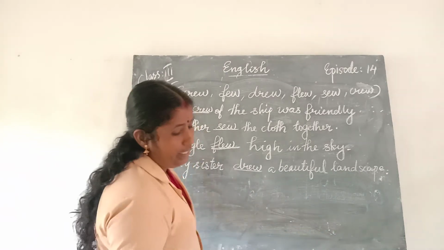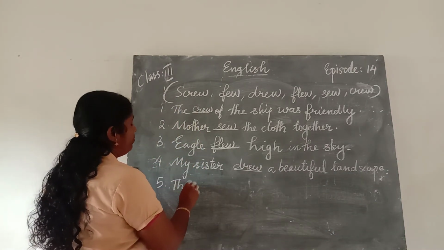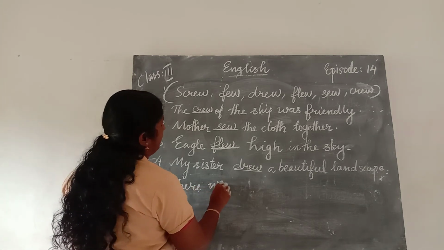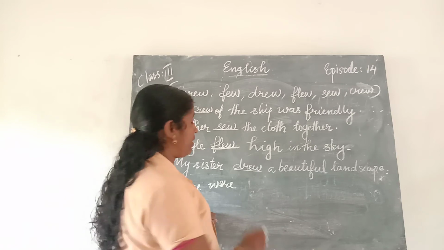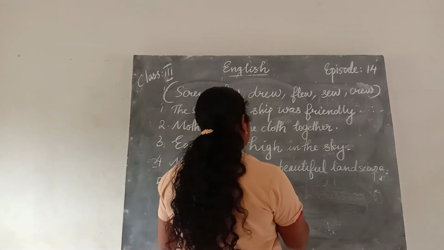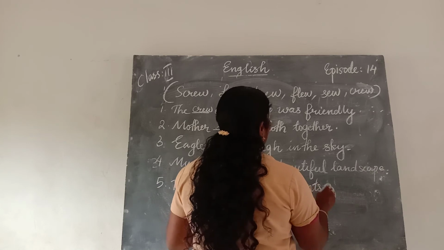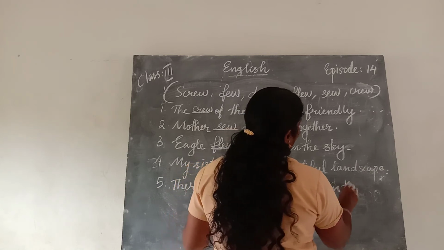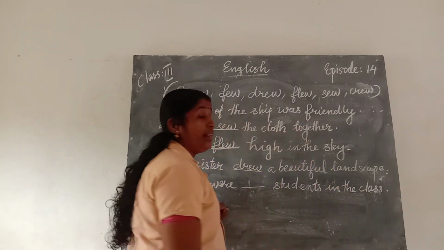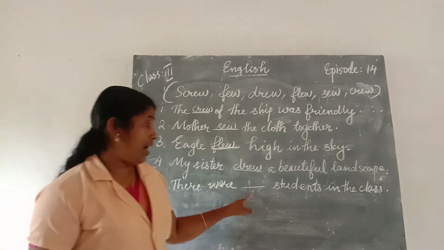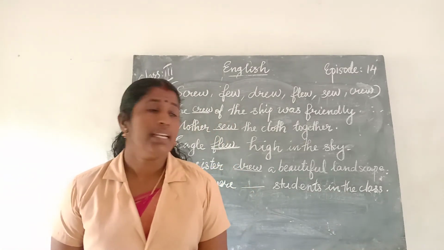The next one, fifth one: There were dash students in the class.